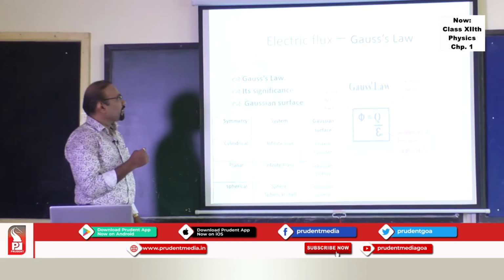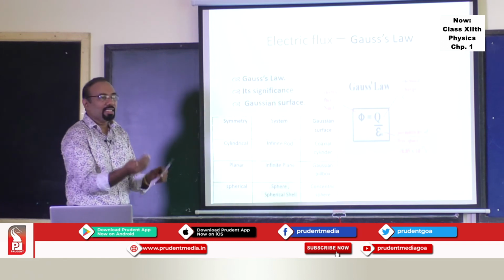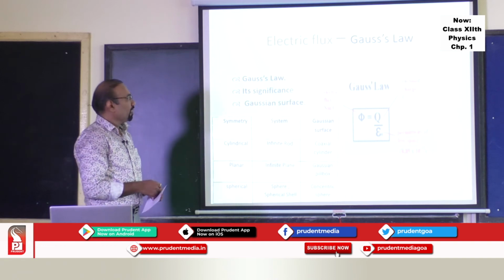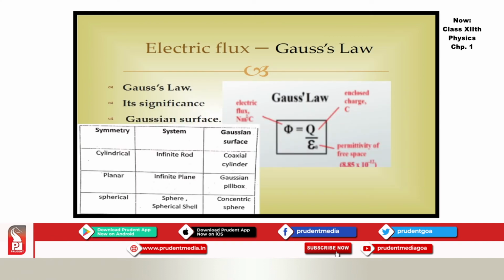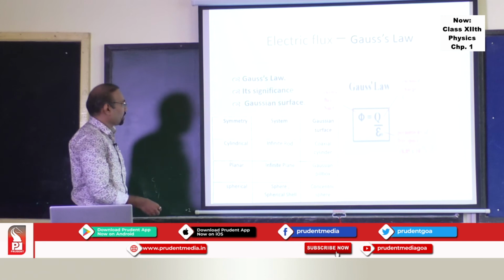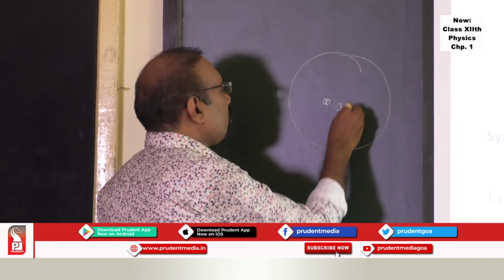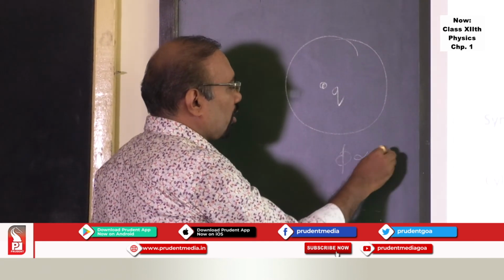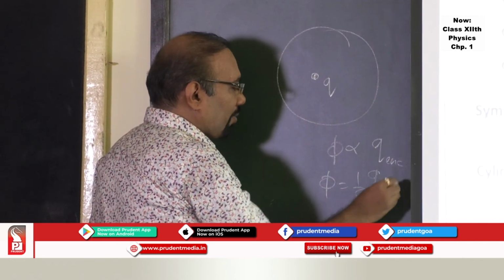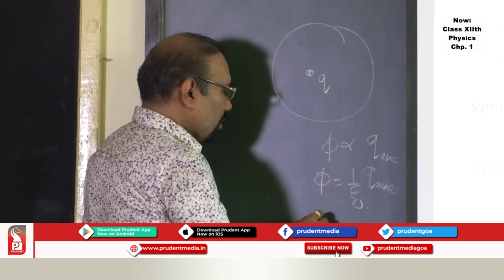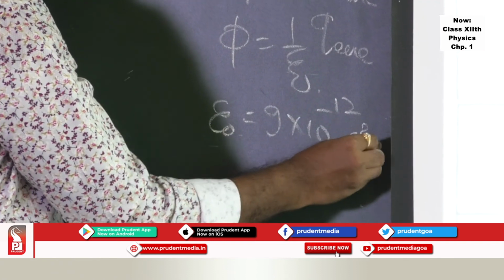Then we have a very interesting relation which gives you the relation between the flux and the charge. This is an easy way of finding the total electric flux through a surface. One can find it using Gauss's law. What does Gauss's law say? If you want to find the flux through a closed surface, suppose this is a charge, then the flux through this closed surface is directly proportional to the charge enclosed. And if you put an equal sign here, it is 1 upon epsilon 0 times the charge enclosed, and epsilon 0 has a value of 9 into 10 raised to minus 12 Coulomb square upon Newton meter square.